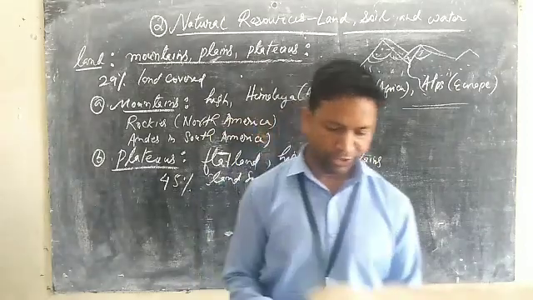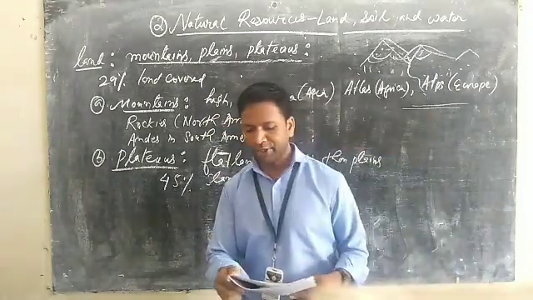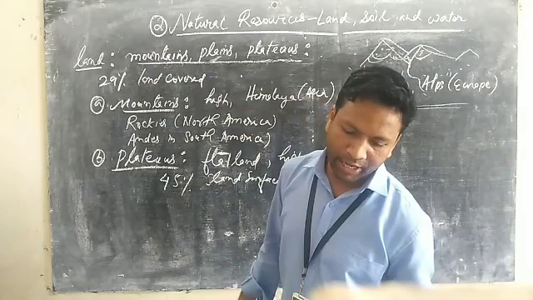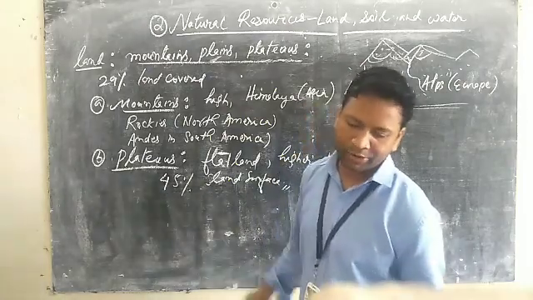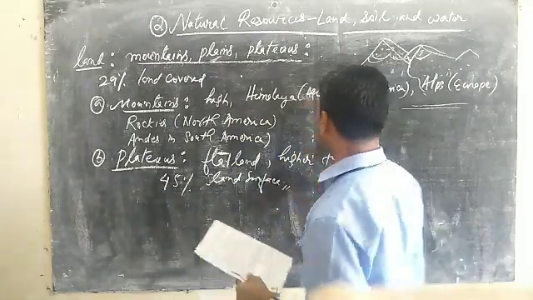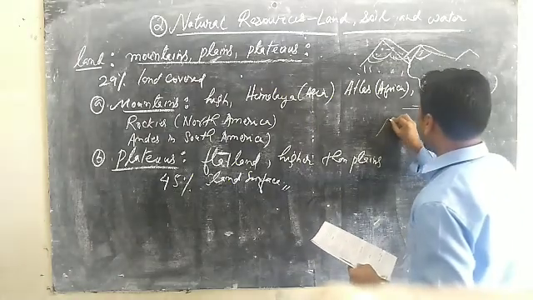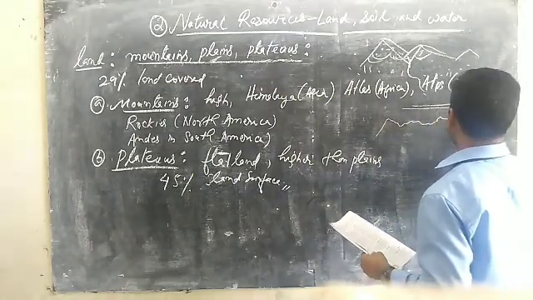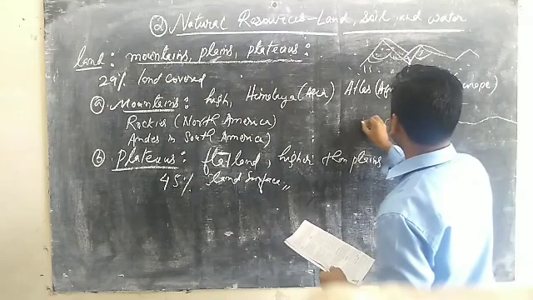So we have to understand that plateaus are generally rich in mineral deposits, and one of the common minerals found in the plateau is coal.